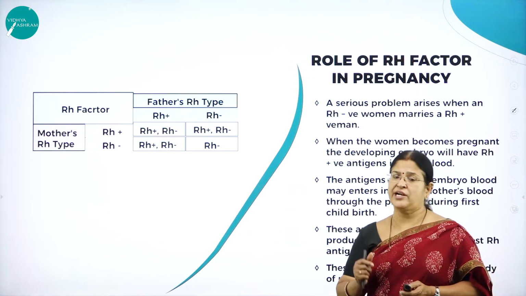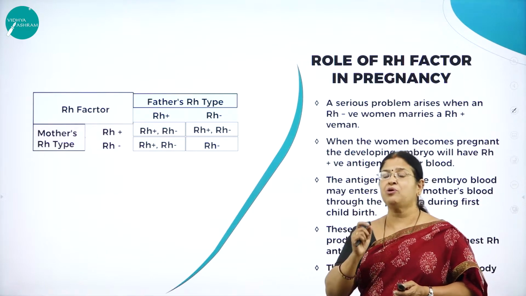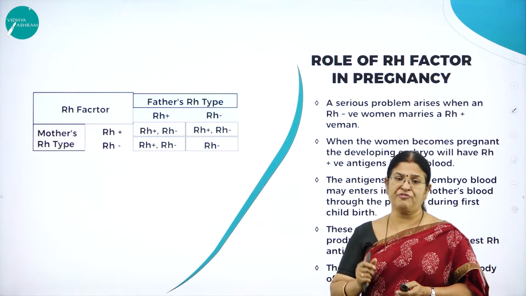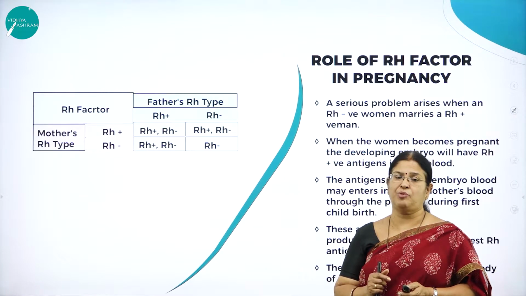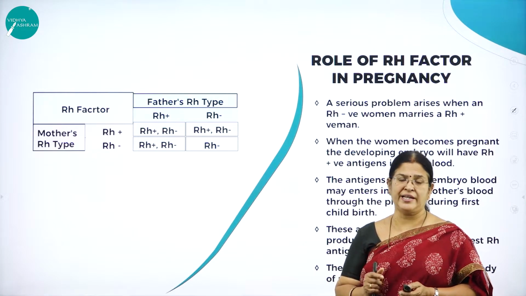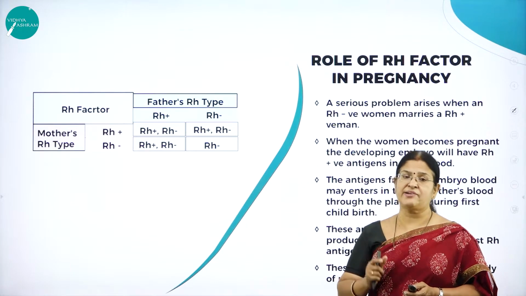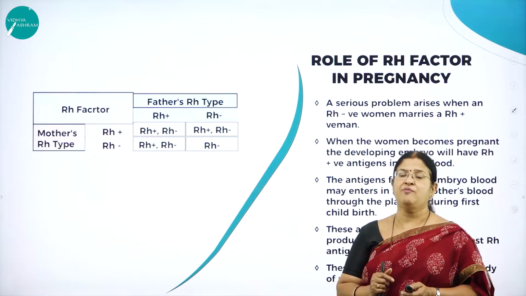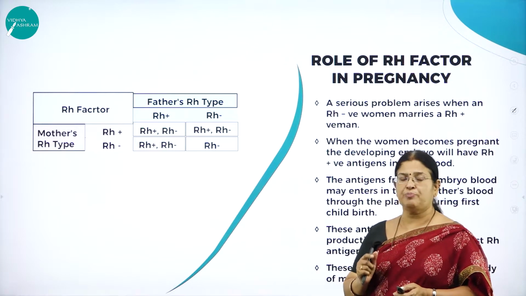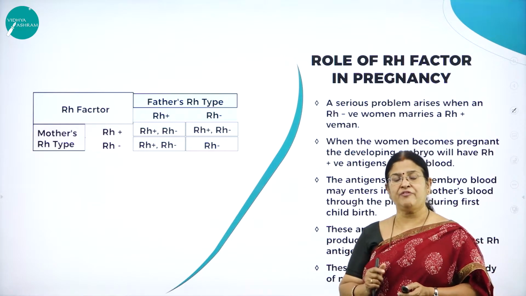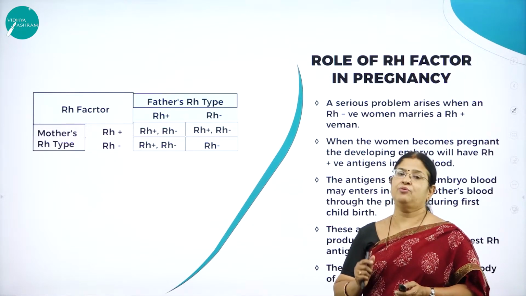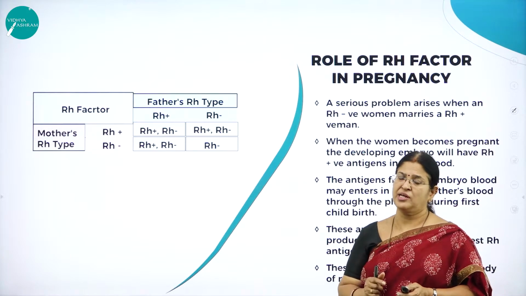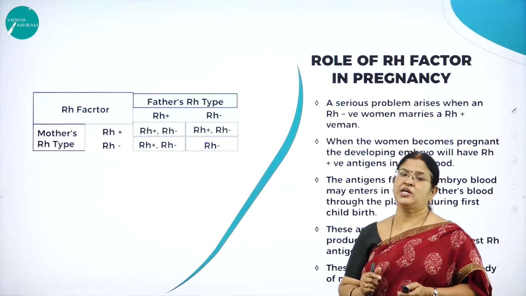As we already studied in the last session, there is one more antigen found on the surface of the RBC membrane called antigen D, and in a similar way there is one more antibody in the plasma called antibody D, and it is this interaction of antigen and antibody which is responsible for positive and negative. Whenever a person has Rh antigen, they are called Rh positive, and whoever does not have Rh antigen, they are referred to as Rh negative.